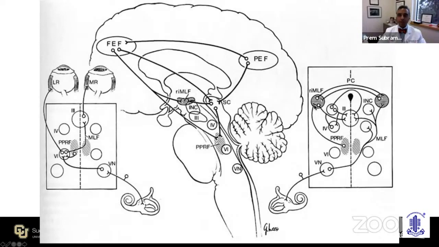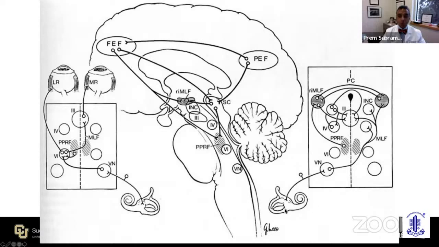And this drawing does not really reflect the fact that the medial part may not communicate through the posterior commissure, but the upper parts do. So a lesion unilaterally of the RIMLF may lead to a total up gaze palsy, while you need to get both RIMLFs on both sides in order to end up with a down gaze palsy from supranuclear disorders.